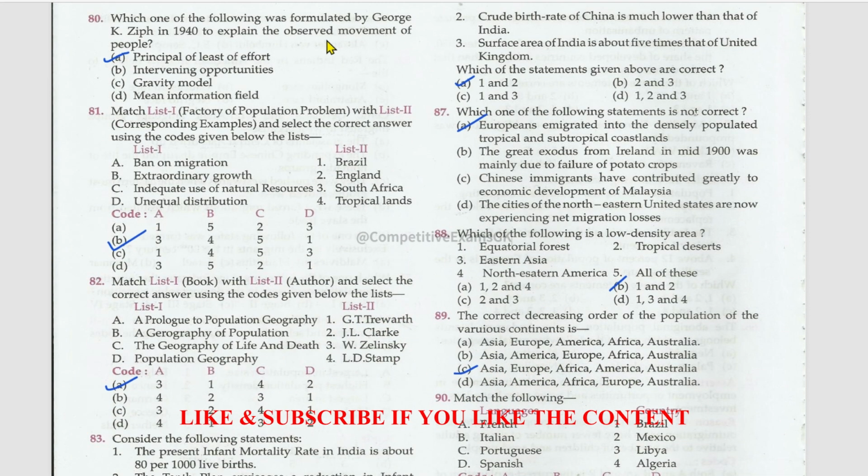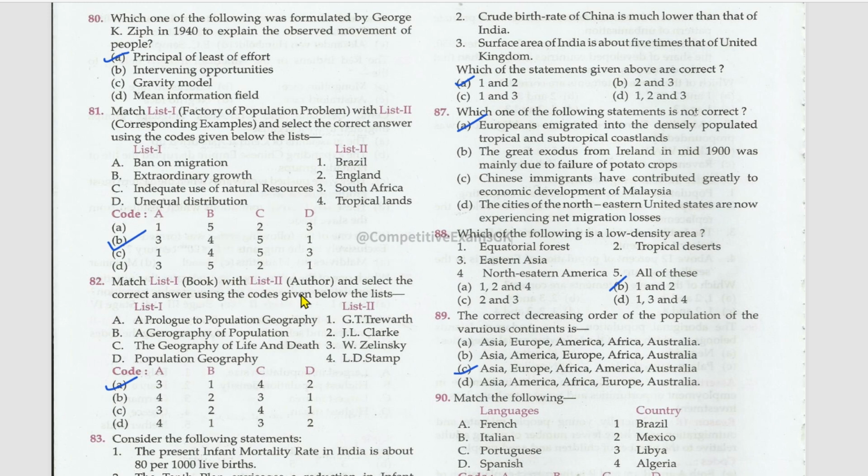Which one of the following was formulated by George K. Zipf in 1940 to explain the observed movement of people? Principle of least effort. Matching. List one is the factors of population problem and list two is the corresponding examples. Ban on migration, South Africa. Extraordinary growth, tropical lands. Inadequate use of natural resources, England. Then unequal distribution, Brazil.